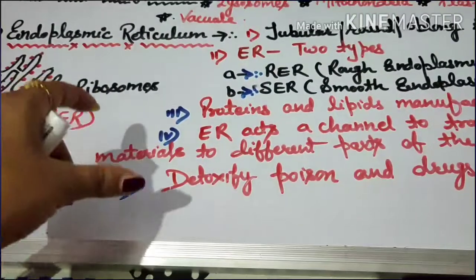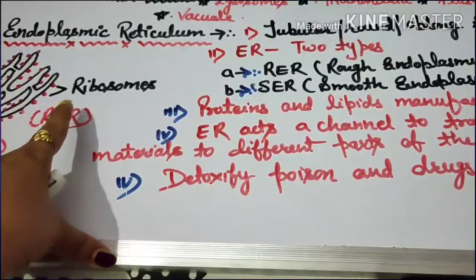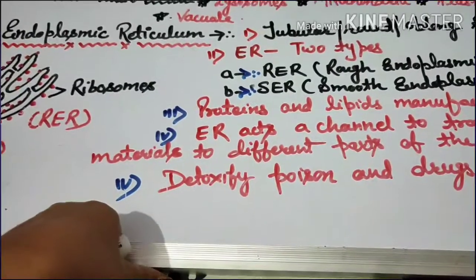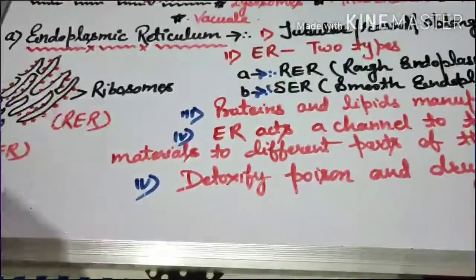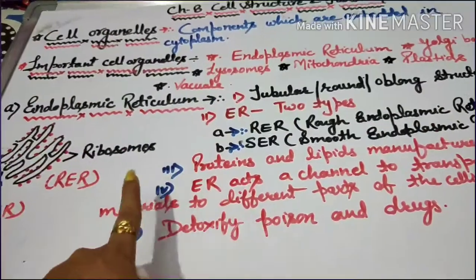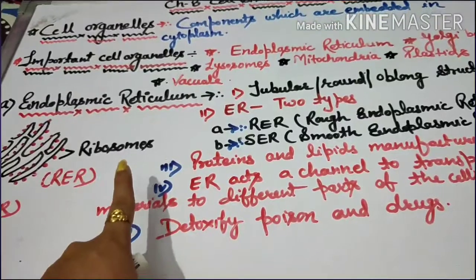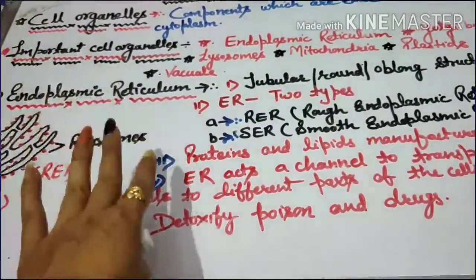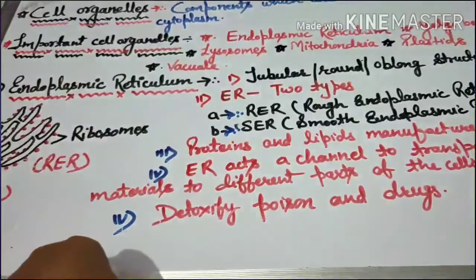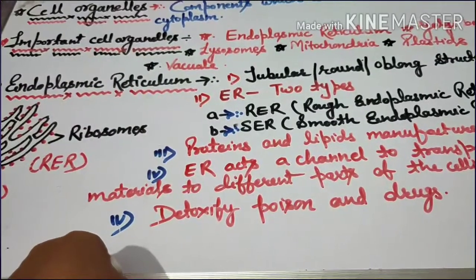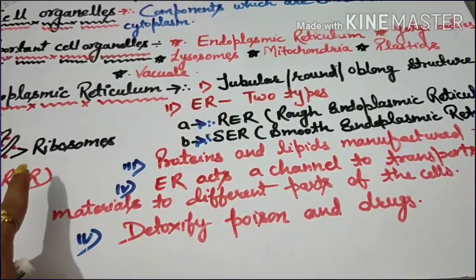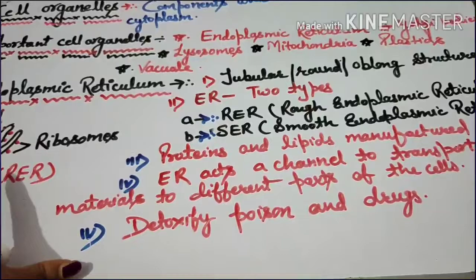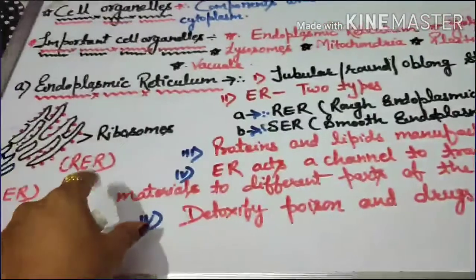Now what do ribosomes do? What's the function of ribosomes? So ribosomes synthesize protein, or we can say that proteins are synthesized by these ribosomes. So this type of reticulum is called rough endoplasmic reticulum.